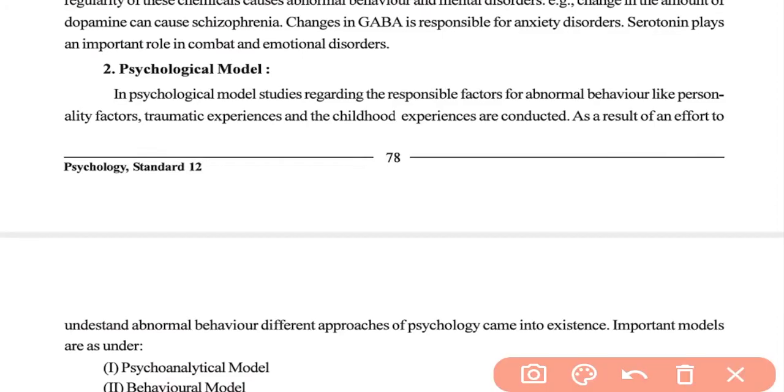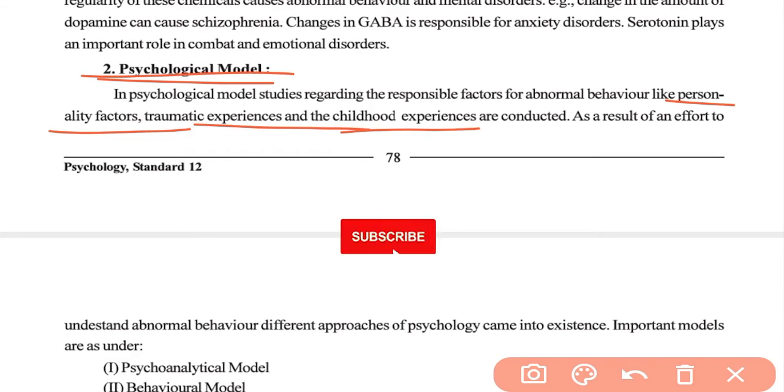Today we are going to understand about the psychological model. Okay, so we know that there are two models for abnormal behavior in DSM-I, that is biological model and psychological model. So what does the psychological model study? It studies the reasons for abnormal behavior like personality factors, traumatic experiences and childhood experiences. So in the psychological model, we generally study the personality, the traumatic experience and the childhood experience of an individual, which are the reasons for the abnormal behavior.